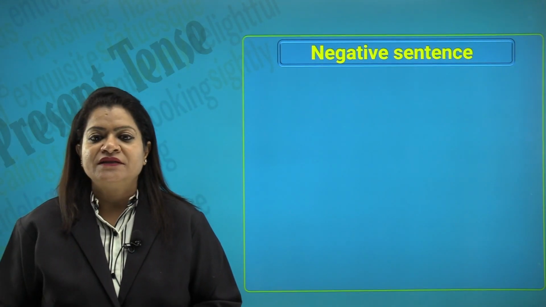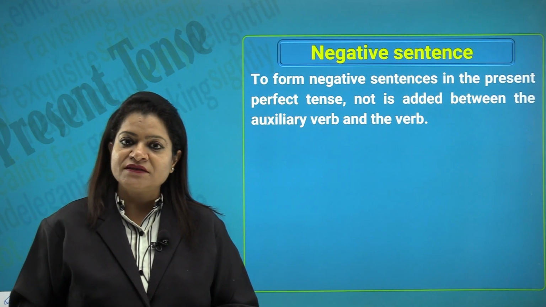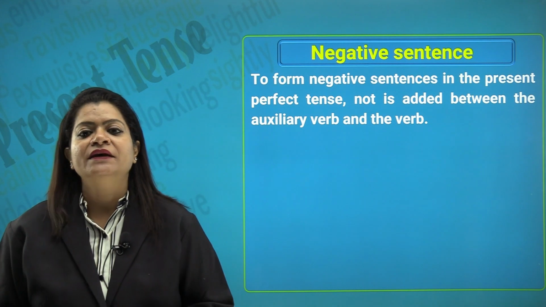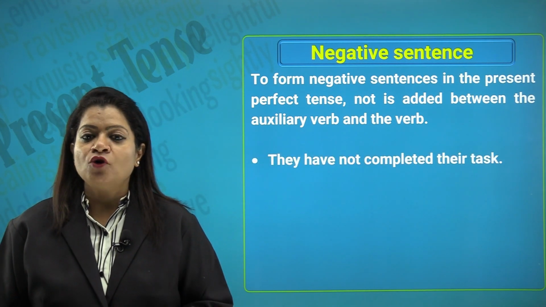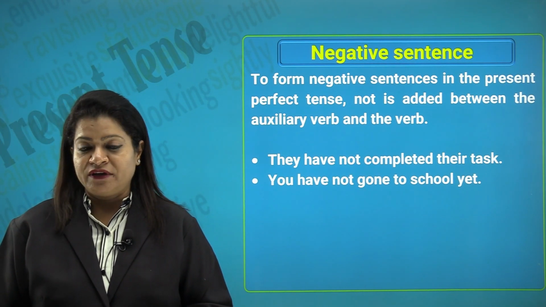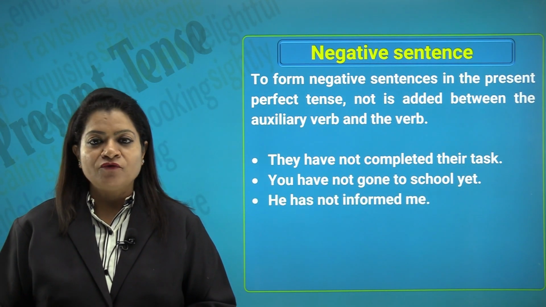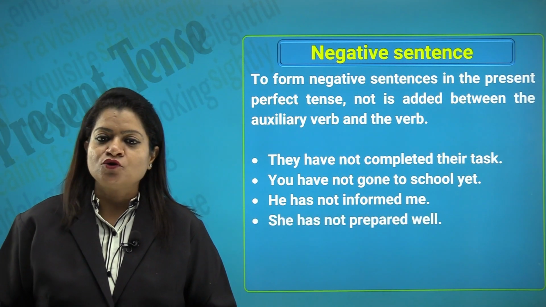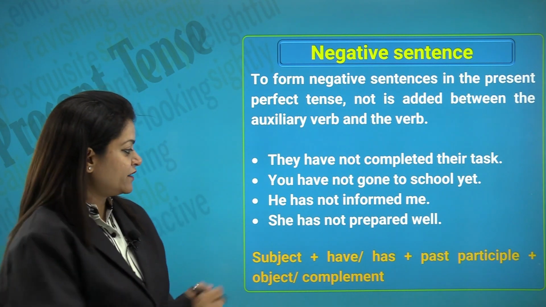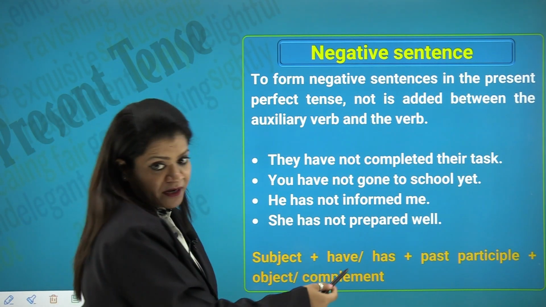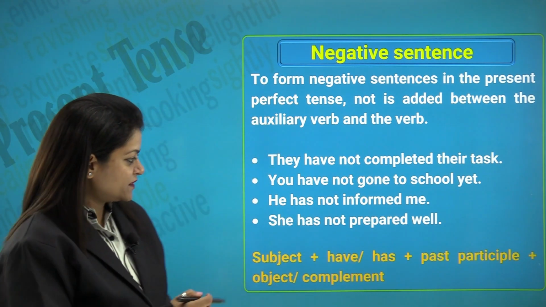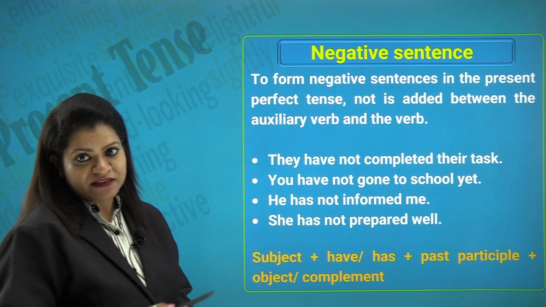Let us look at the negative sentences. So, negative sentences in the present perfect tense will be formed by adding the word not between the auxiliary verb and the past participle. They have not completed their task. You have not gone to school yet. He has not informed me. She has not prepared well. So, what is the structure that we are using? So, we have the subject plus have or has depending on the number of our subject. So, if it is plural, we use have. Now, what is the structure we use? Subject plus has or have.